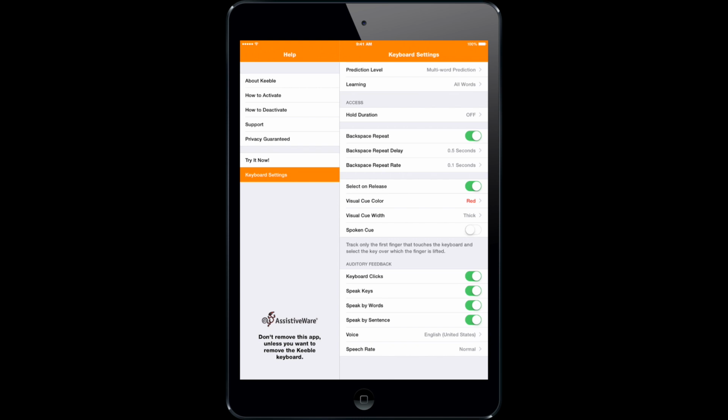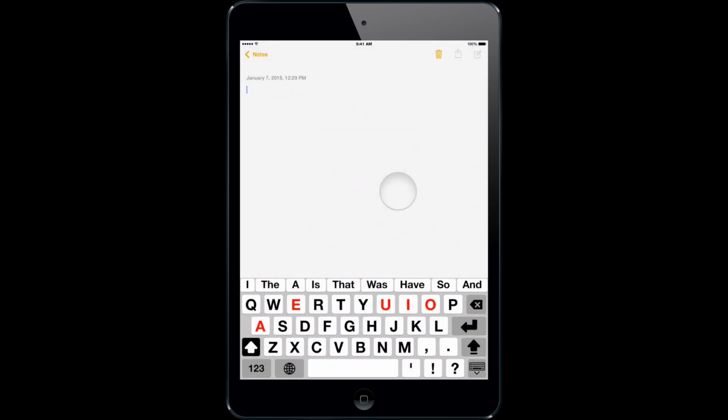And then one feature that I really like and can help people not only with physical motor difficulty, but also people with dyslexia or other disabilities is the auditory feedback. So as you type, it can read back the individual character, the words, the sentences, or all of those combined. So if somebody's typing, it'll, let's say, read back the word, and then they can confirm that that's the word they were trying to type in. So let's go over to the Notes app and see it in action.